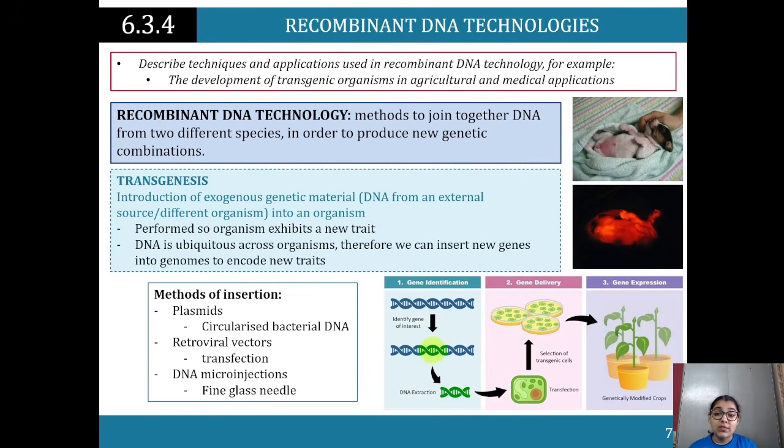Okay, so recombinant DNA technology, methods to join together DNA. So we're doing this from two different species. So transgenesis is the introduction of, I'm sorry about the noise once again, exogenous genetic material into an organism. So performed so the organism exhibits a new trait. DNA is ubiquitous across organisms. Therefore, we are able to insert new genes into the genomes and code for the new traits. The methods of insertion are plasmids, so those circular things, so circularized bacterial DNA, retroviral vectors, so transfection, and finally DNA microinjection. So that's a fine glass needle that's going to inject the DNA.